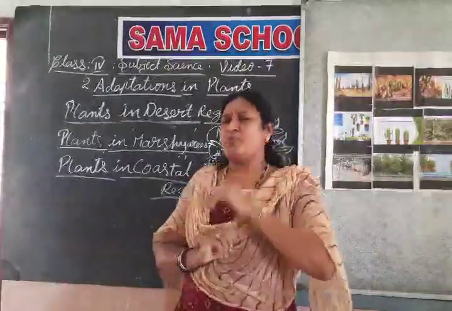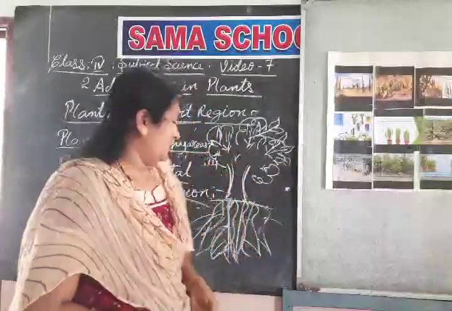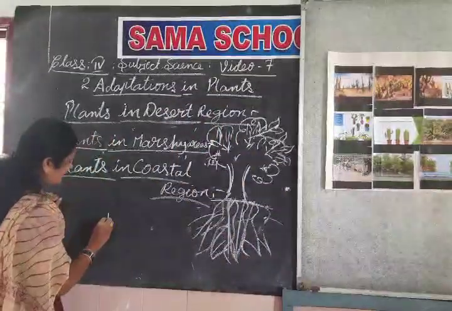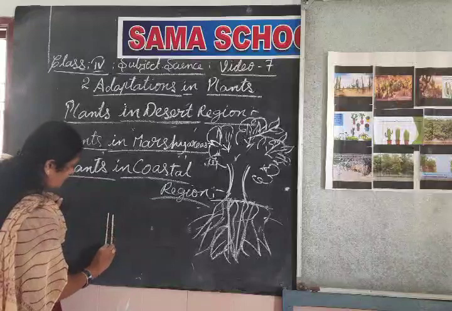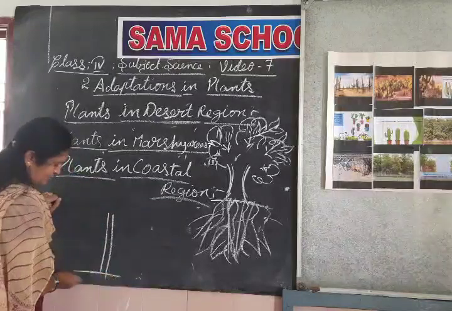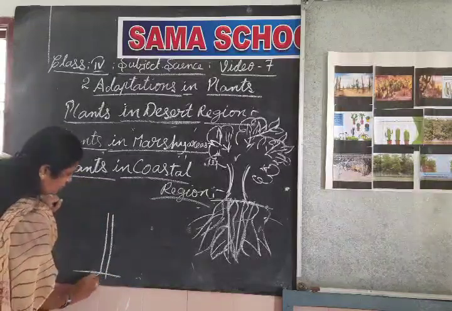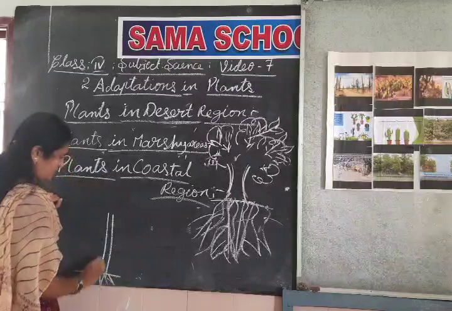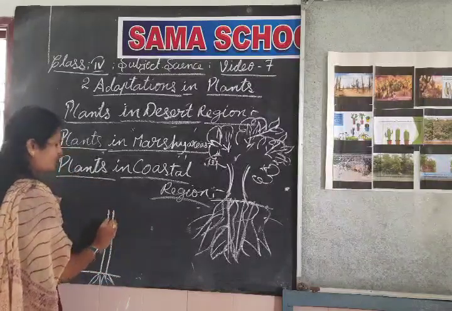Then which type of plants can grow here? Here mostly we can see the coconut tree. Mostly we see the coconut tree in the coastal region. How is the coconut tree? Everyone knows that.